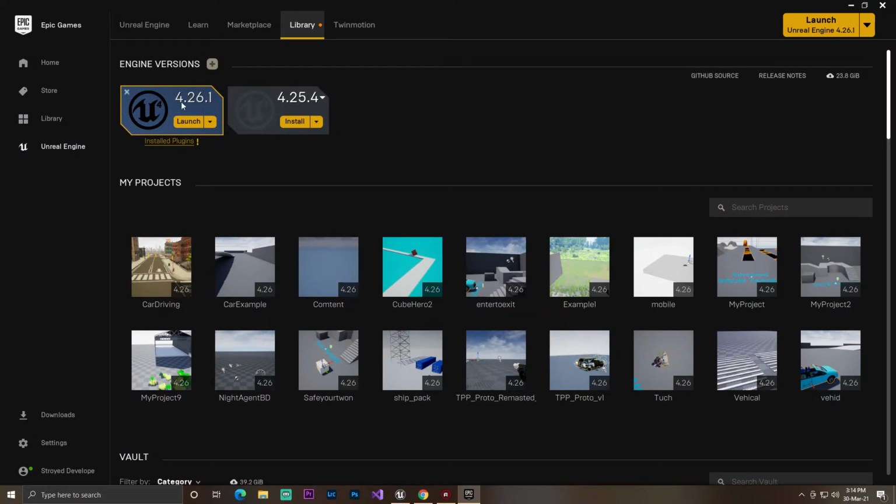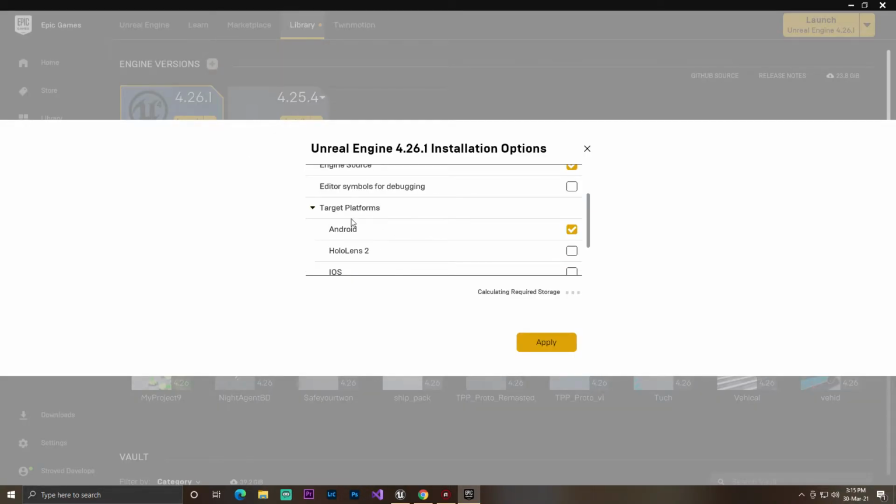I'm currently using 4.26.1. Make sure you click on this option and check that your target platform supports Android or not. Make sure this is ticked like mine, and once that is done, click on apply.